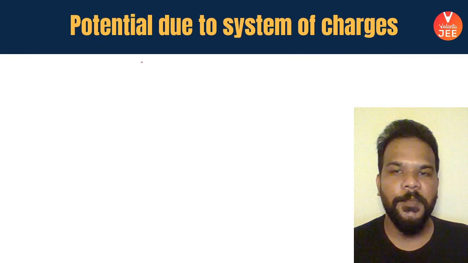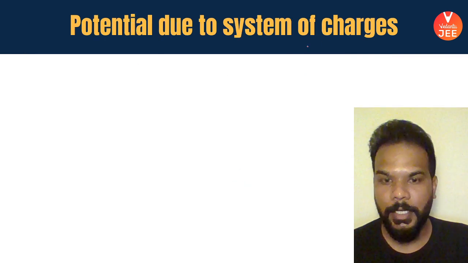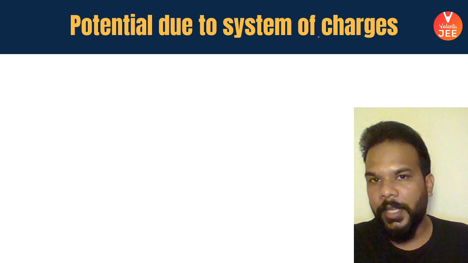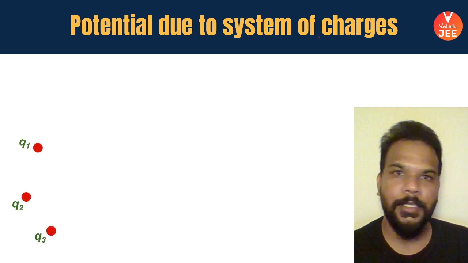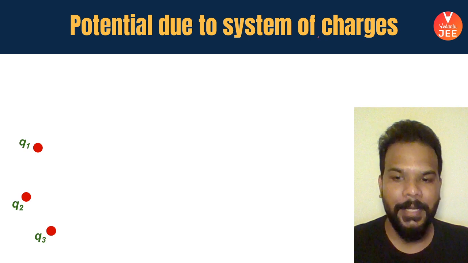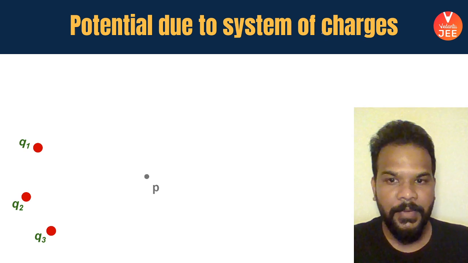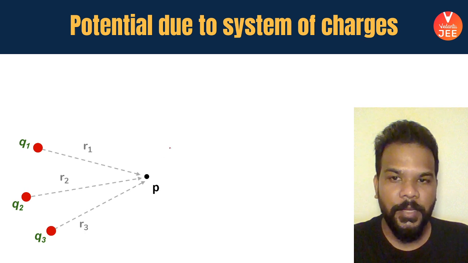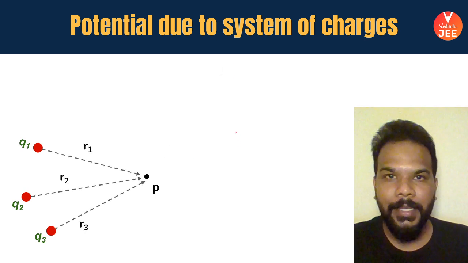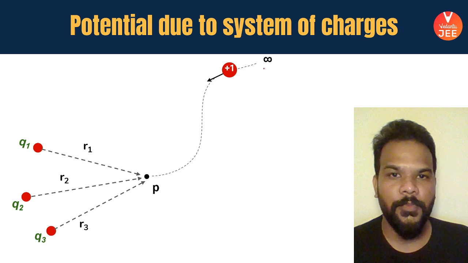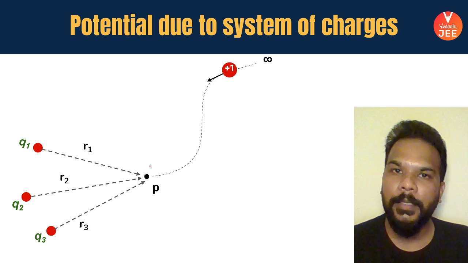Moving on. Let's speak about potential due to system of charges. Means what? Now, what if you have multiple charges Q1, Q2, and Q3 being present, and under the influence of their collective electric field at point P, we are interested in bringing a unit positive charge from infinity to this given point.